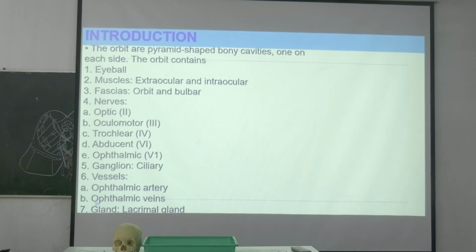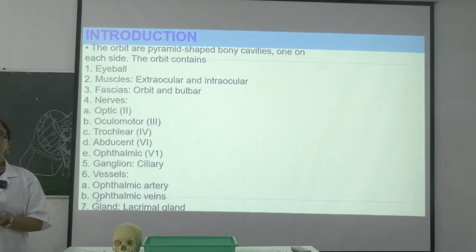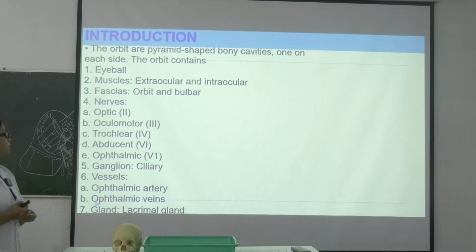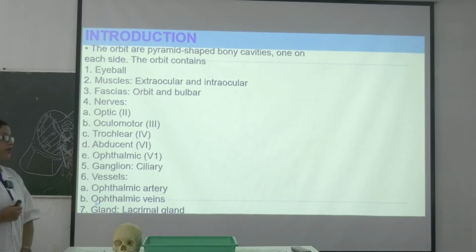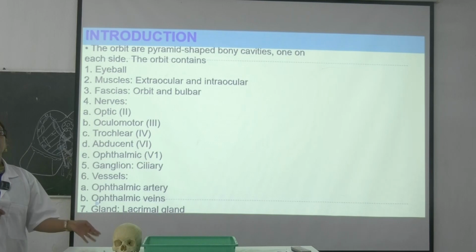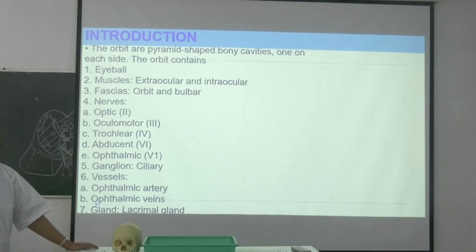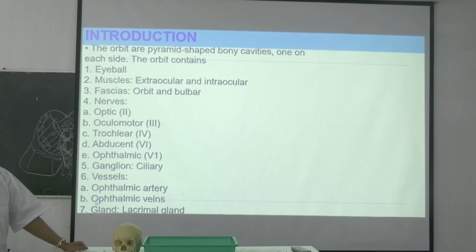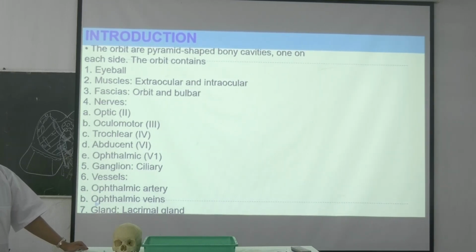Second one is optic. Optic is the nerve for sight or vision. Then other ones are trochlear, abducent and ophthalmic. Already told you. Write it down. The ganglion for eyeball, which ganglion is it? Ciliary ganglion.